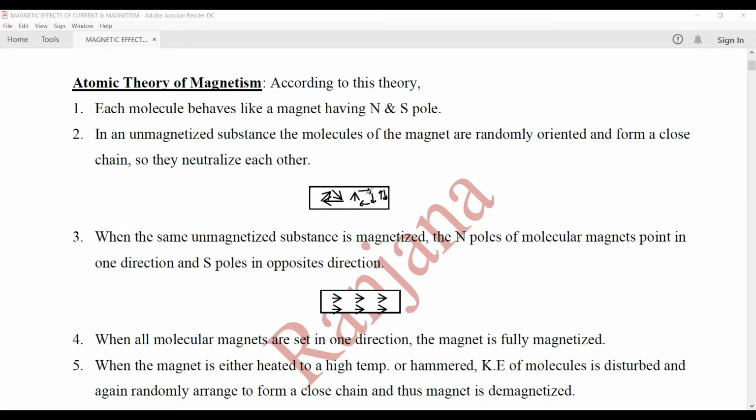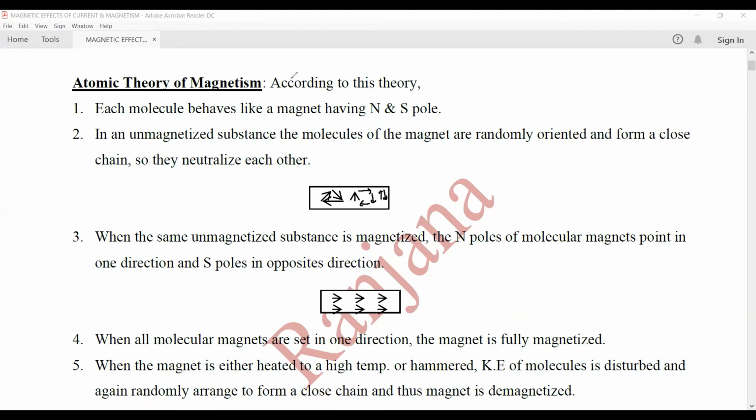But when it is unmagnetized, they are forming closed chains. And when it gets magnetized, the north pole of all these molecules will be acting along one direction and the south pole along the opposite direction.